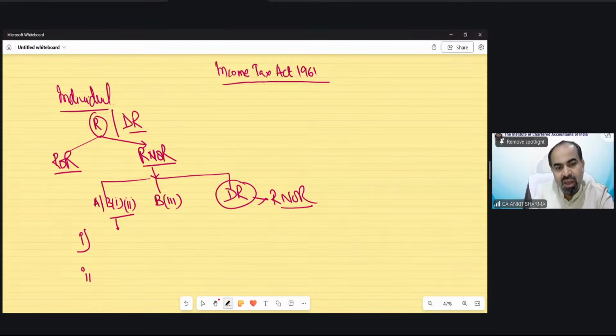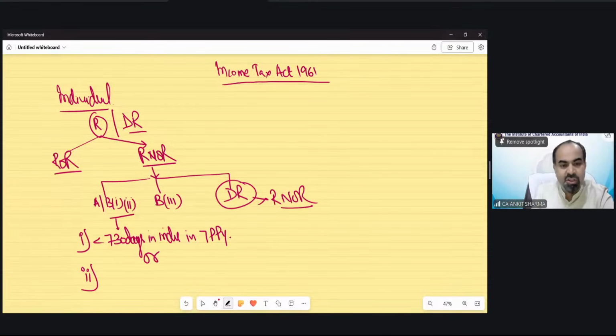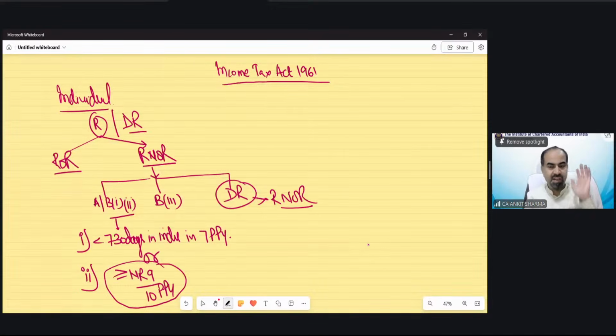In case B1 and B2, you are in India for less than 730 days in the 7 preceding previous years, or if you fulfill this condition, you have been non-resident in 9 years out of the 10 preceding previous years. Clear? We have discussed this condition.